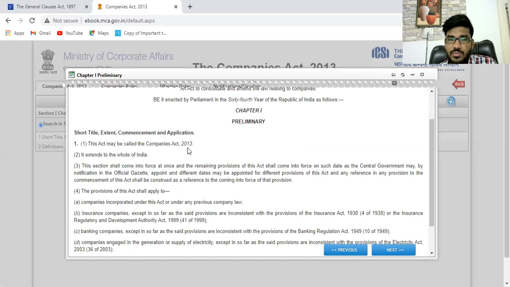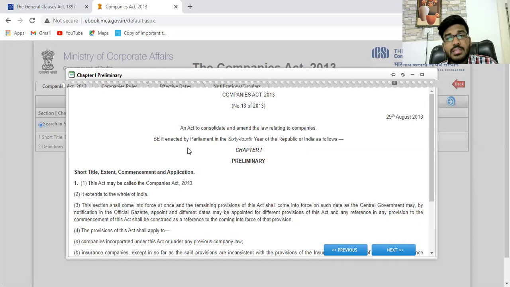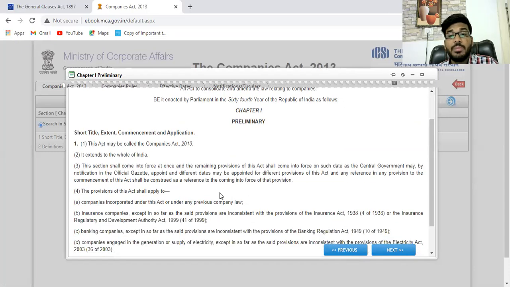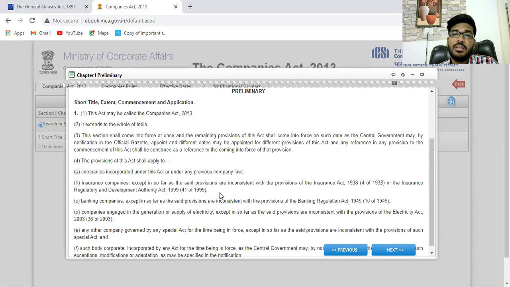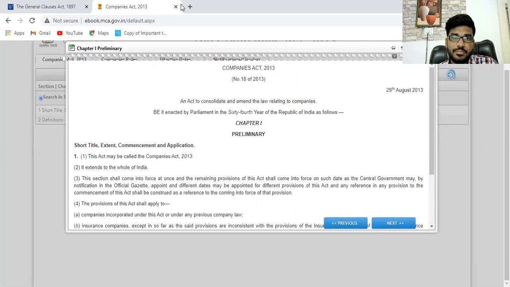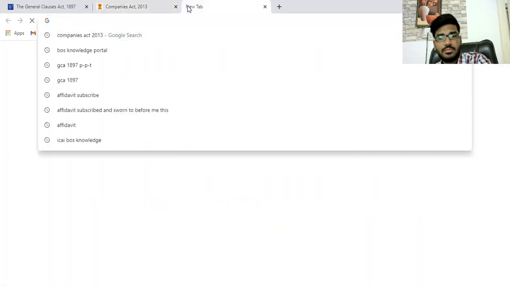Whatever we are discussing is nothing but the short title of the act. But there is a long title too. The long title is nothing but: this act is incorporated for the promotion and incorporation of companies in India. That is the long title of the act.